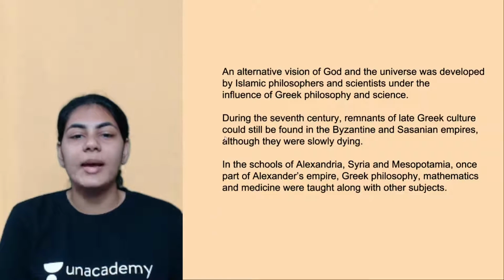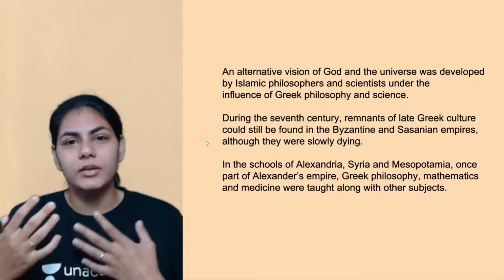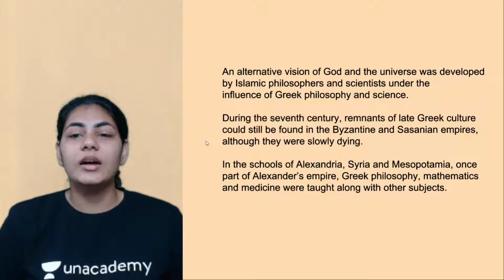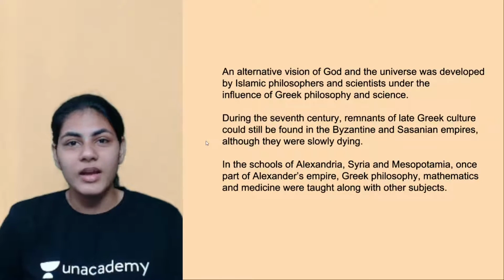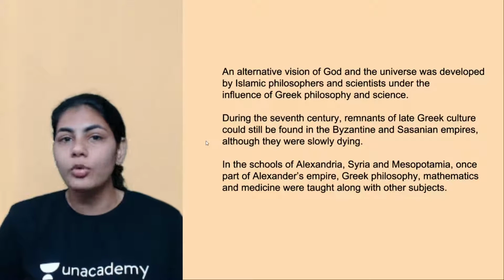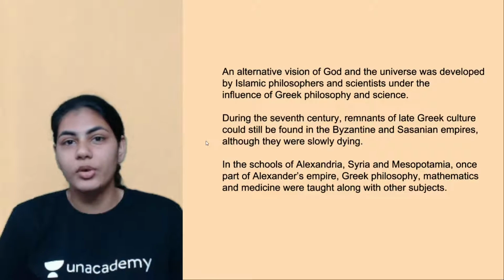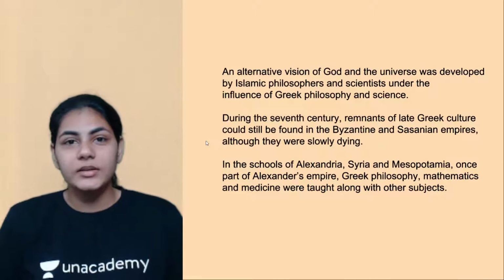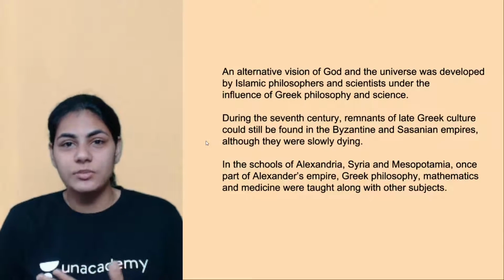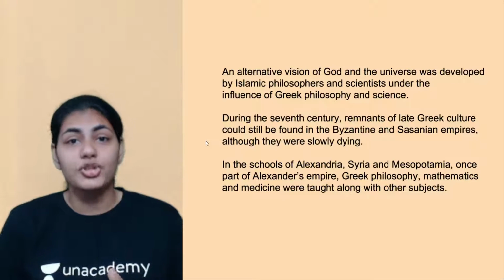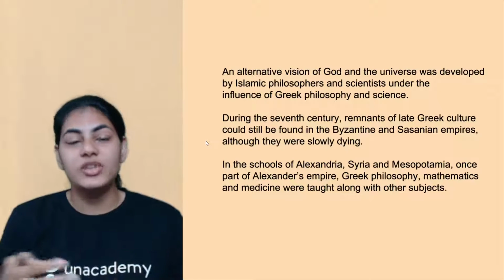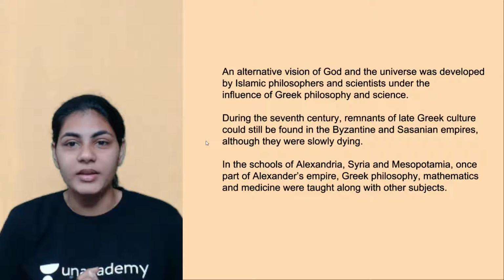And then what happens is by the end of the 7th century, the Greek Empire has already fallen. The Greek Empire was no more there. It was ruined, right? But whatever traditions, culture or customs of Greek culture were there, they were very much prevalent in the 7th century Byzantine and Sasanian empires.